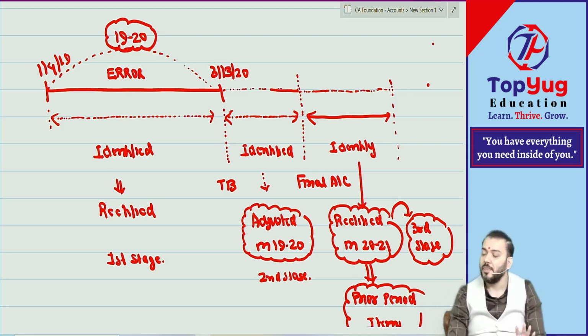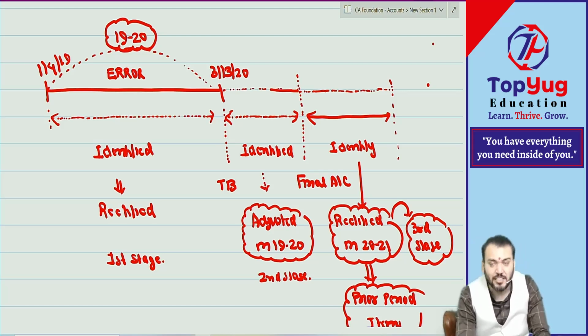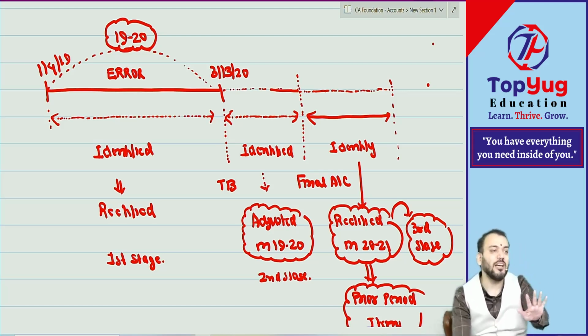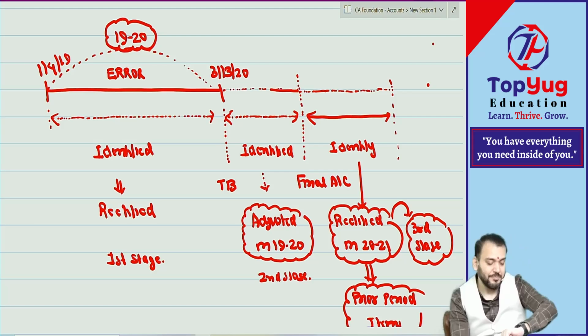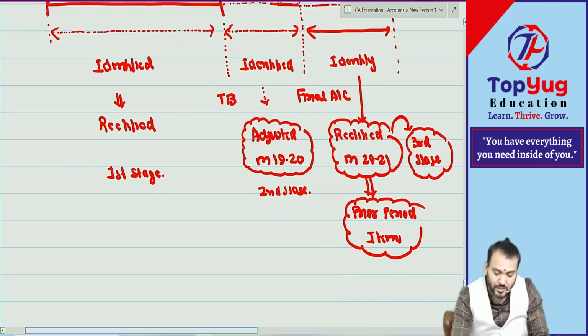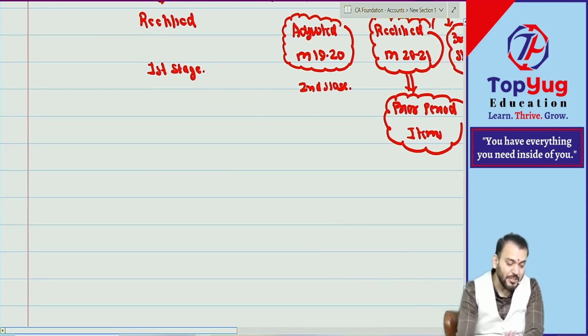Understood? Correct. From examination point of view, second stage and third stage are important. Normally they don't ask questions from the first stage. So from examination point we will concentrate on second and third. But we need to teach the first stage also. Correct. So we'll start with the first stage, but focus will be on second and third. Whatever I have done, have you understood? Come to first stage.